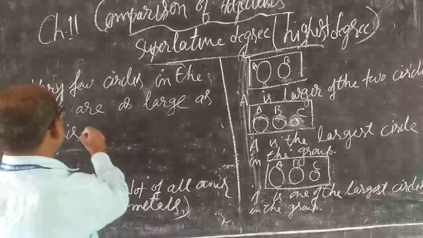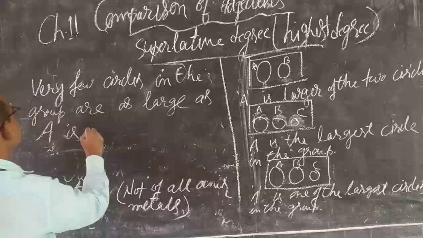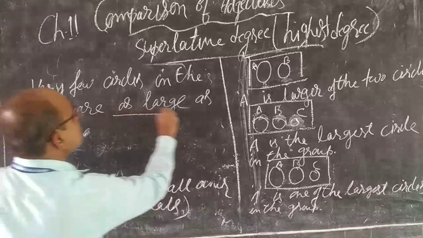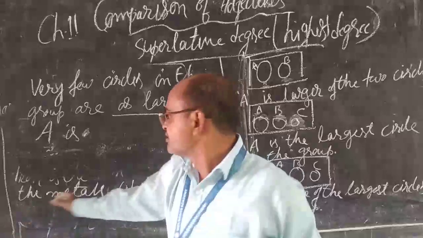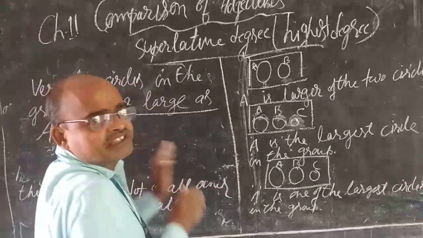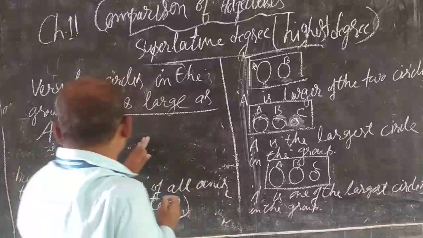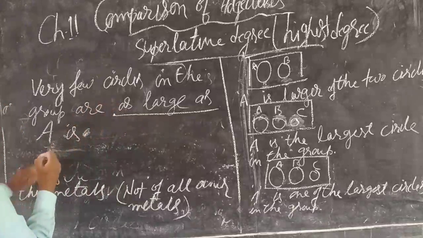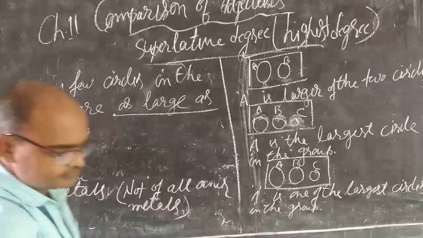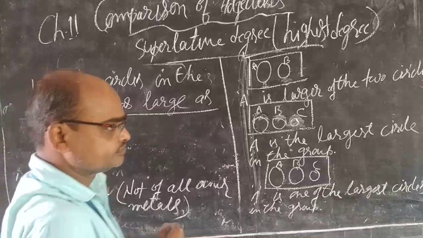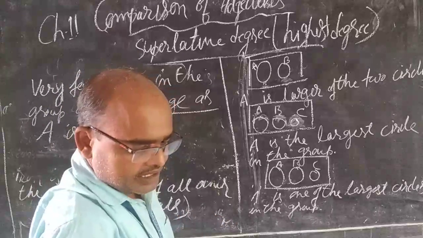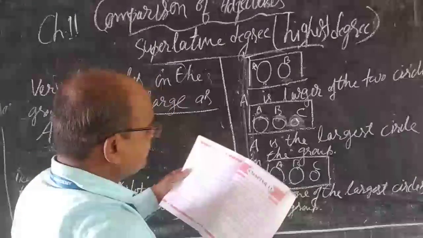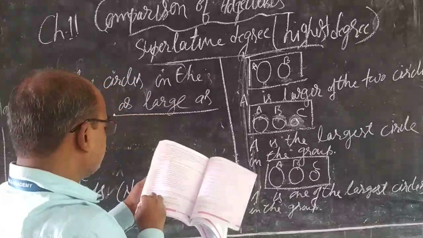Here we have used the positive degree. Very few are there, but there are very few. It can also be used in the comparative.